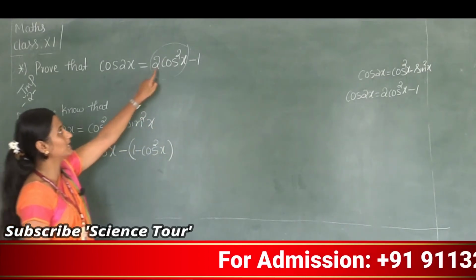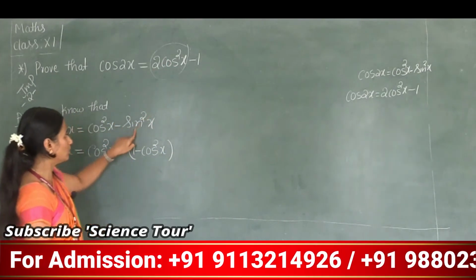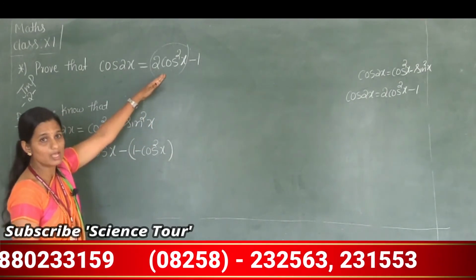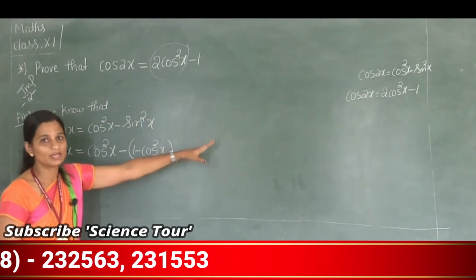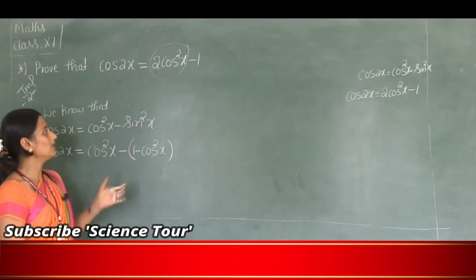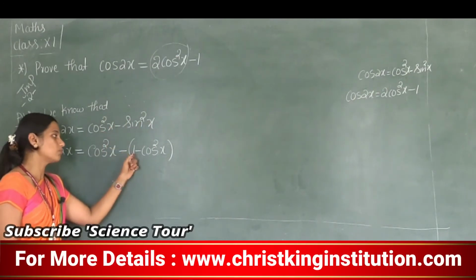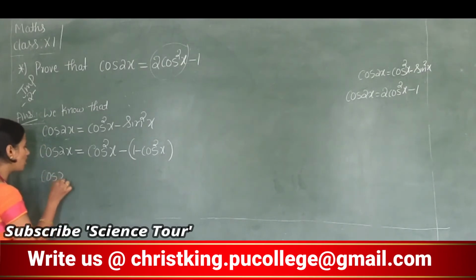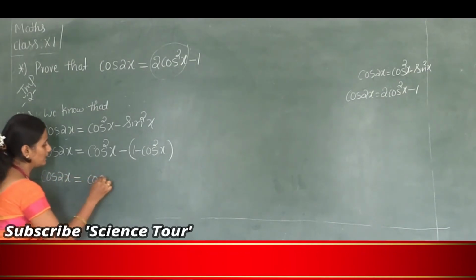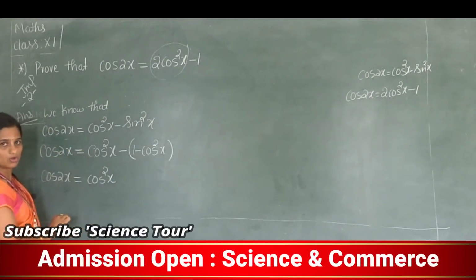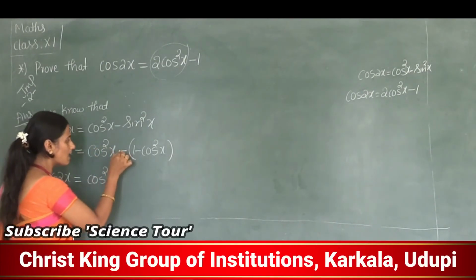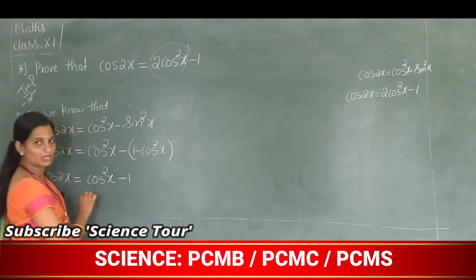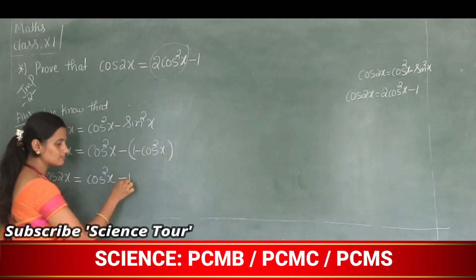Understood? Because I need cos square, I don't want the sin square. See the relation between sin square and cos square. There is a relation, that is sin square x plus cos square x is equal to 1. So I am writing sin square as 1 minus cos square x, that is the identity. So cos 2x is equal to cos square x. Now multiply this. Minus into 1 is minus 1. Correct?